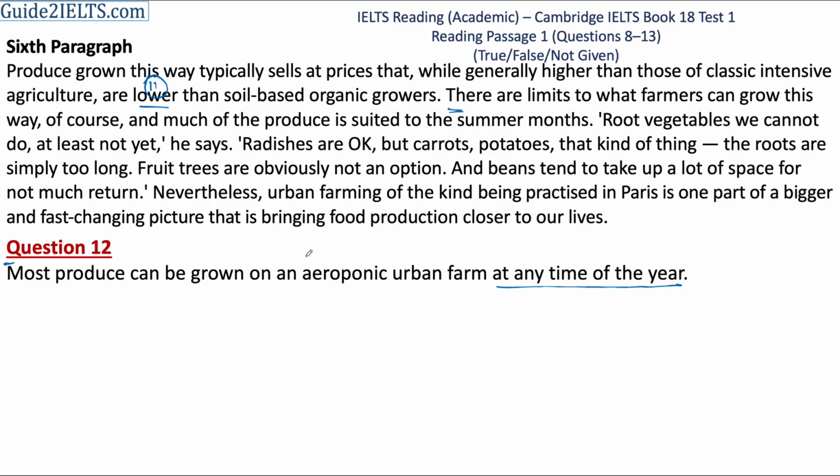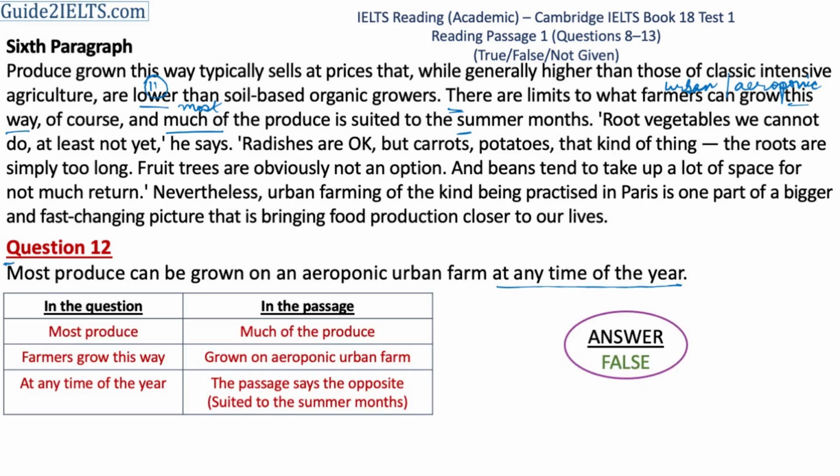There are limits to what farmers can grow this way, of course, and much of the produce is suited to the summer month. Much of the produce refers to most produce. This way is again referring to the aeroponic farming or urban farming which is mentioned in the 5th paragraph. It is not mentioned again in the 6th paragraph, but this way which is mentioned here refers to aeroponic urban farming. So most of the produce can only be grown in summer months, which means it cannot be grown at any time of the year. The answer to the 12th question is false.